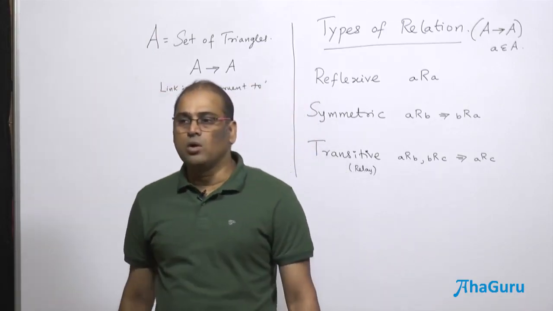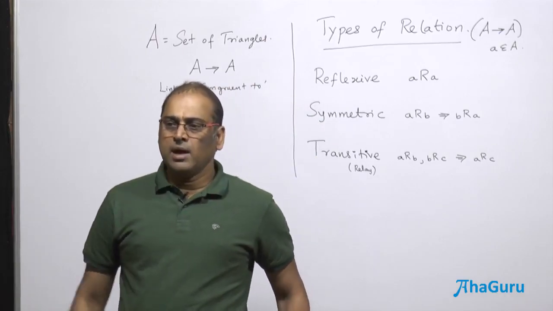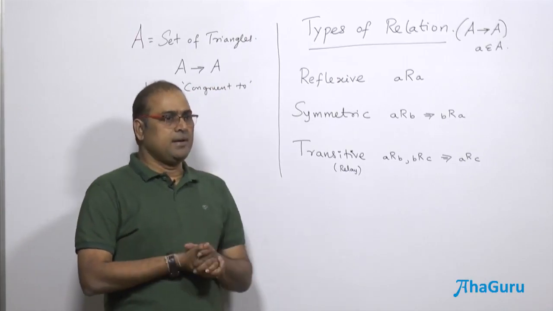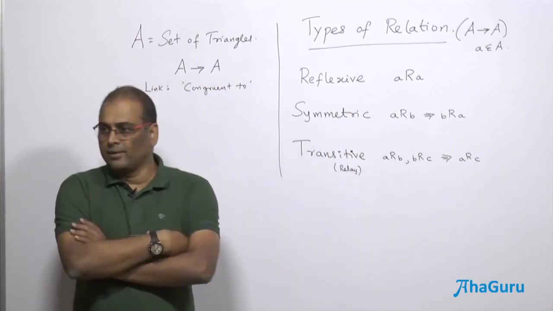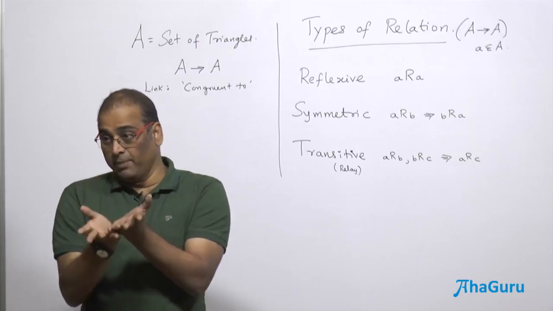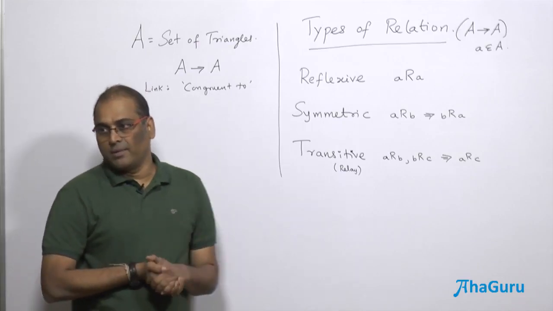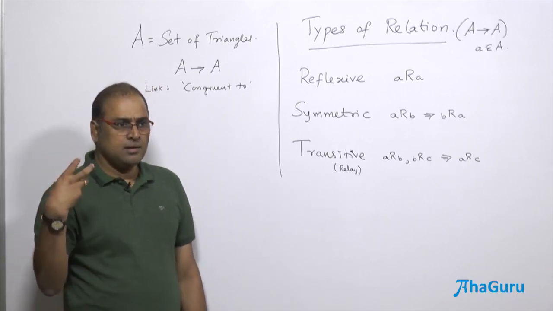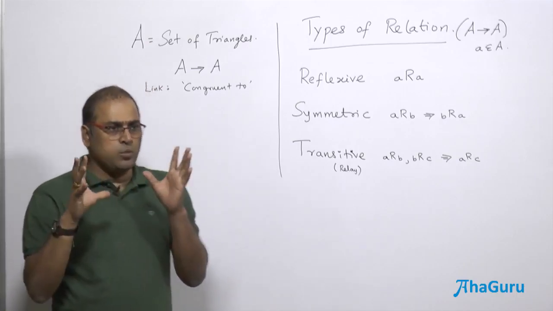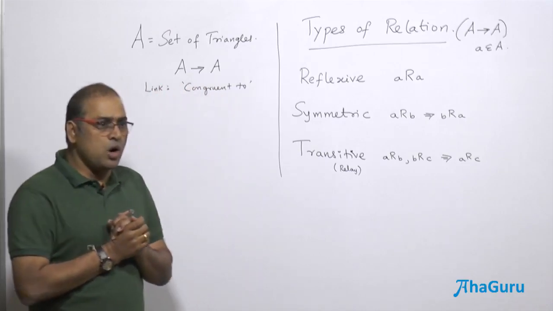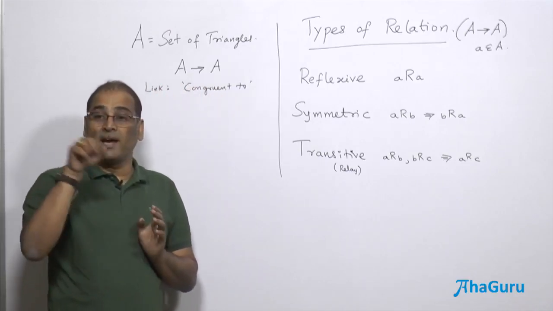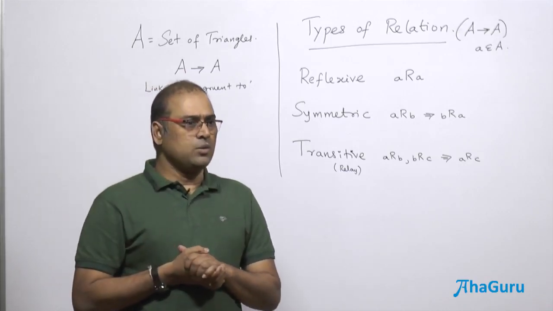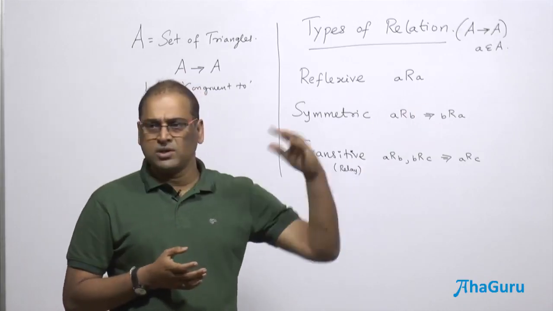So I may have a lot of triangles in a plane: a small triangle, medium triangle, bigger triangle, geometric shapes. My set can even be geometric shapes. If you take a triangle, you will associate only with triangles which are congruent.